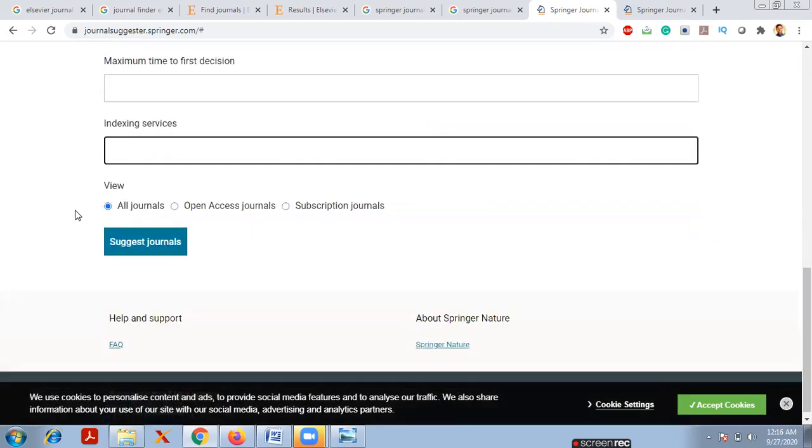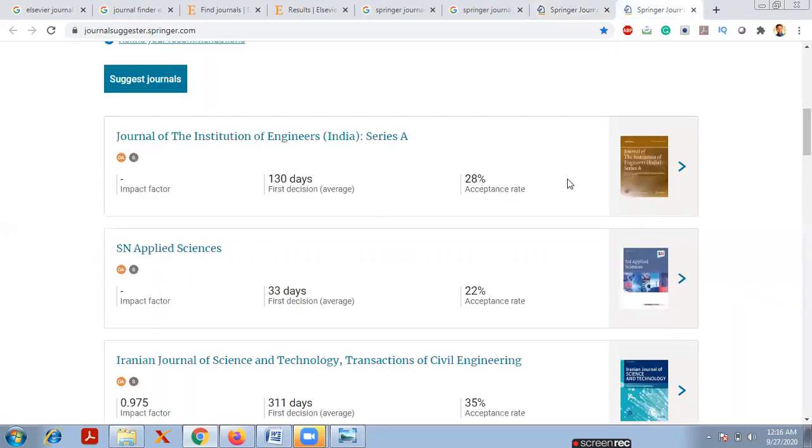If you want to view all the journals, simply click on view journals. Or if you need only open access journals, simply click on open access journals. Or if you need only subscription journals, simply click on subscription journals. Next, click on suggest journals. Now it will show you all the suggested journals related to your research paper.